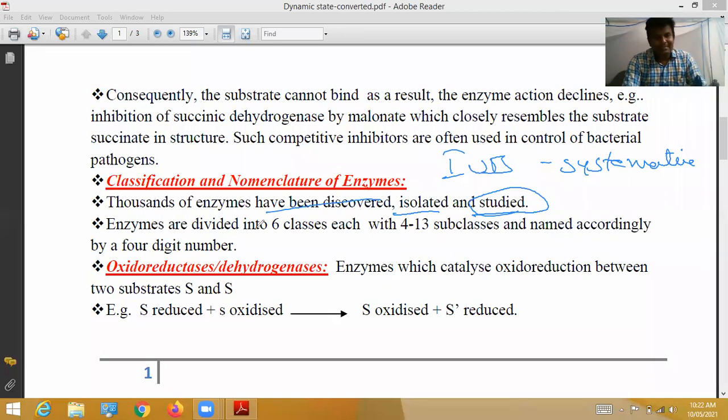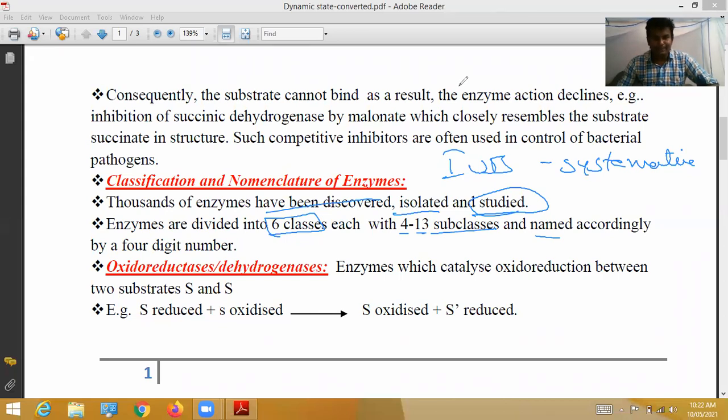Mainly, enzymes are divided into 6 classes, each with 4 to 13 subclasses, and named accordingly by a 4-digit number. What does a 4-digit number mean? It depends upon 4 carbon compounds, 5 carbon compounds, 6 carbon compounds. In such a way, enzymes are divided into 6 classes, and each class contains 4 to 13 subclasses. Those subclasses are not given in our syllabus, only very few. So those few enzymes only we will discuss in this class.